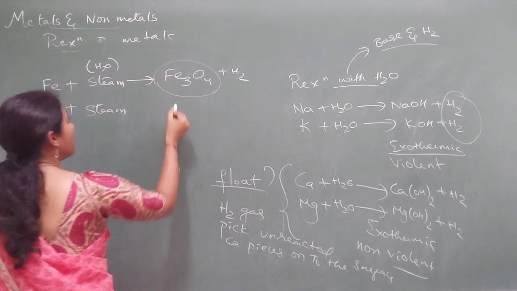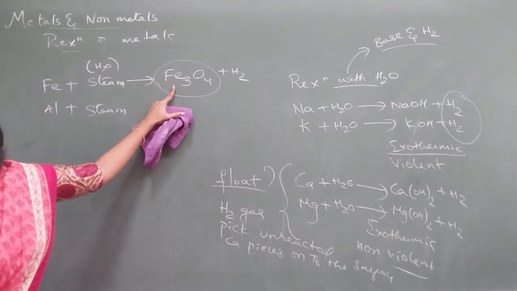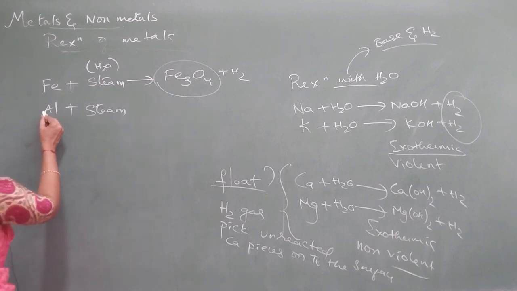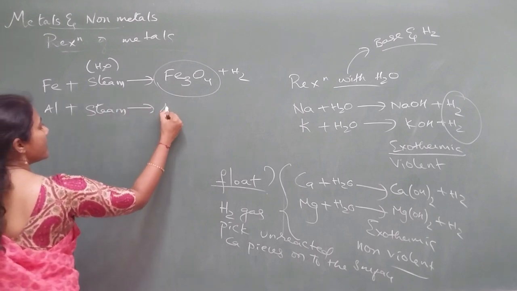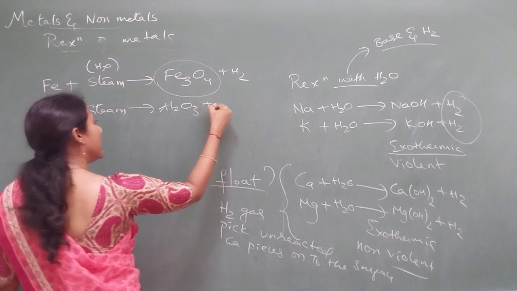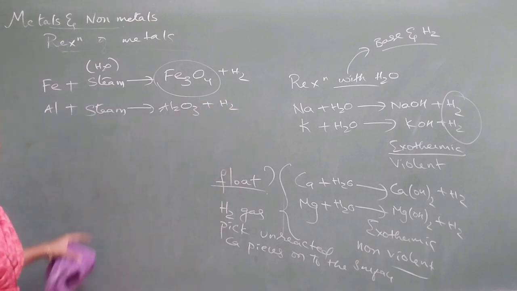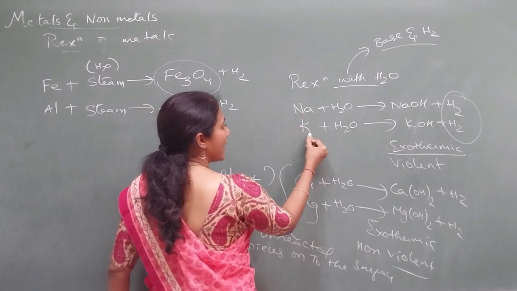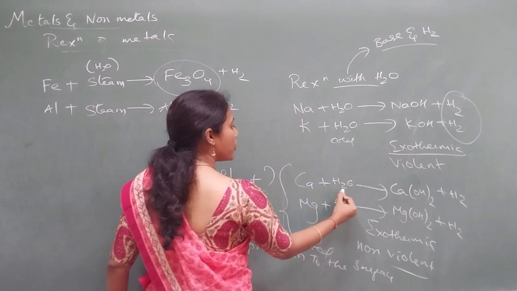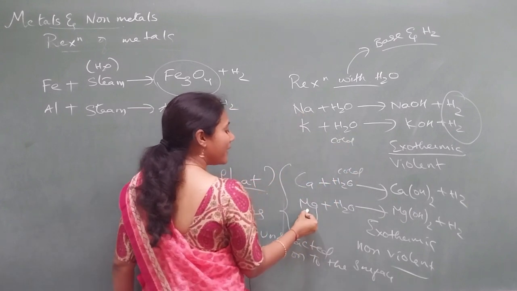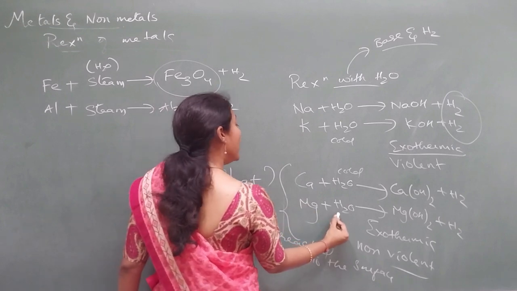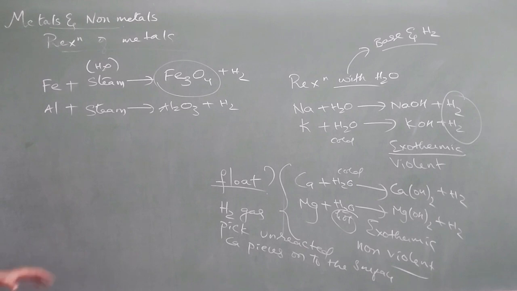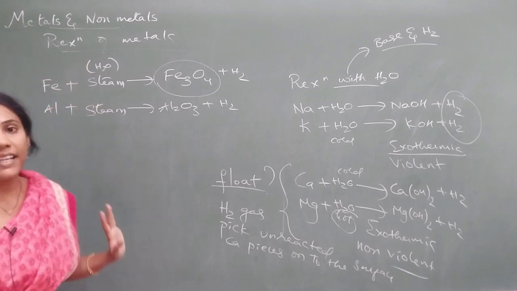Remember the formula, it is not Fe2O3, it is Fe3O4 plus H2. Similarly, when aluminium reacts with steam, you will get Al2O3 plus H2, guys. So they react with steam, whereas sodium and potassium react with cold water, calcium also reacts with cold water, but magnesium is slightly less reactive. It will only react with hot water. It cannot react with cold water, and these guys will react with steam.